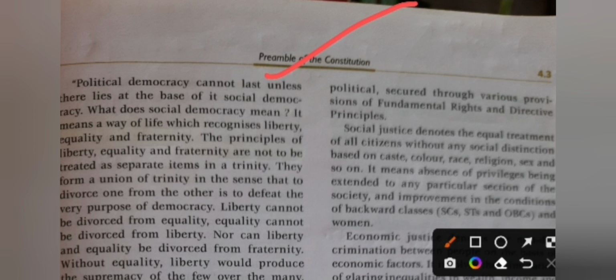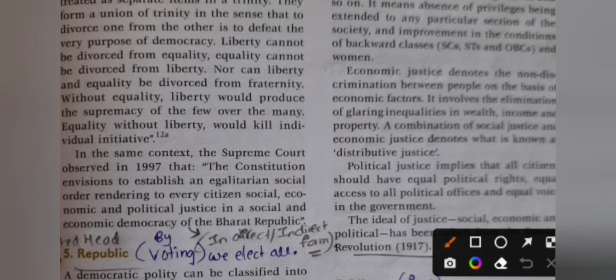The principles of liberty, equality, and fraternity are not to be treated as separate items in a trinity. They form a union of the trinity in the sense that to divorce one from the other is to defeat the very purpose of democracy. Liberty can't be divorced from equality. Equality can't be divorced from liberty. Nor can liberty and equality be divorced from fraternity. Without equality, liberty would produce the supremacy of the few over the many. Equality without liberty would kill individual initiative. This is said by Dr. B.R. Ambedkar on democracy.